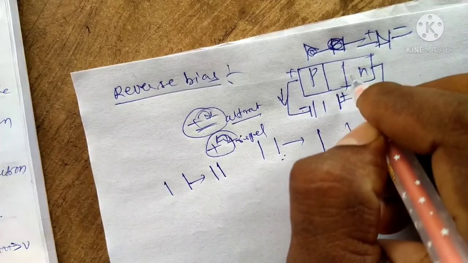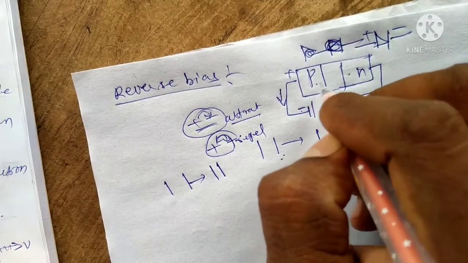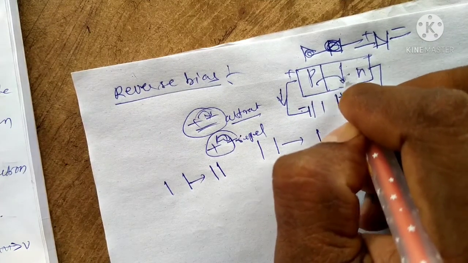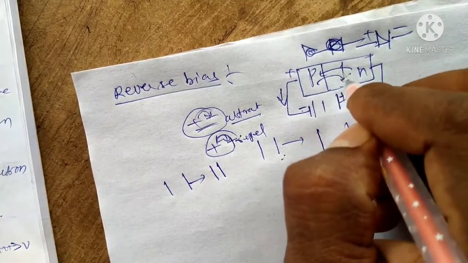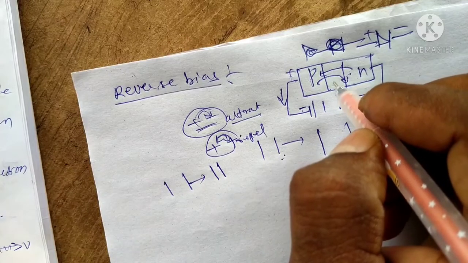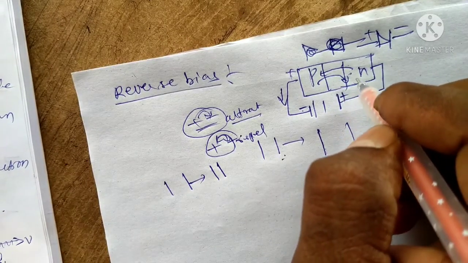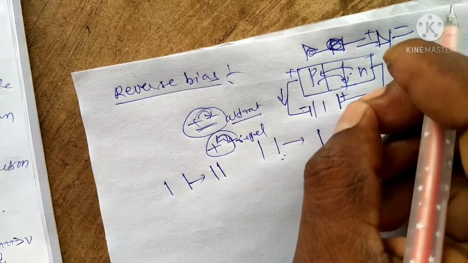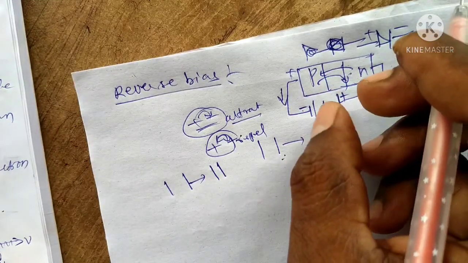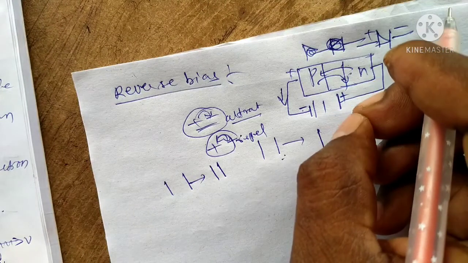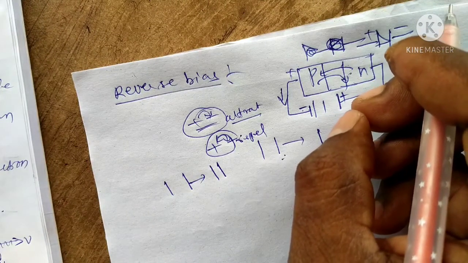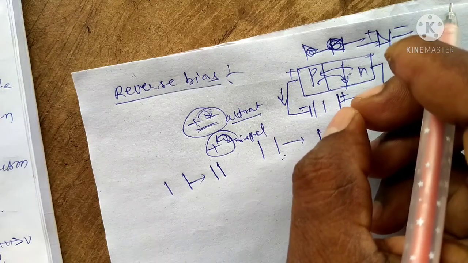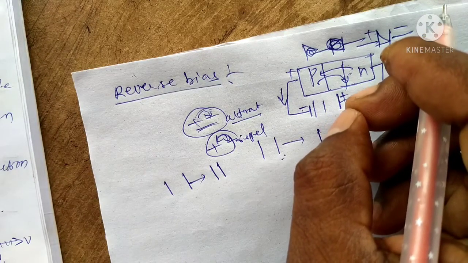There is no movement of electrons from the n side to the p side, or of holes to the other side. There is no flow of electrons from the n side to the p side. We can apply the voltage across the depletion layer. The applied voltage is in the same direction as the potential barrier, so the barrier increases.